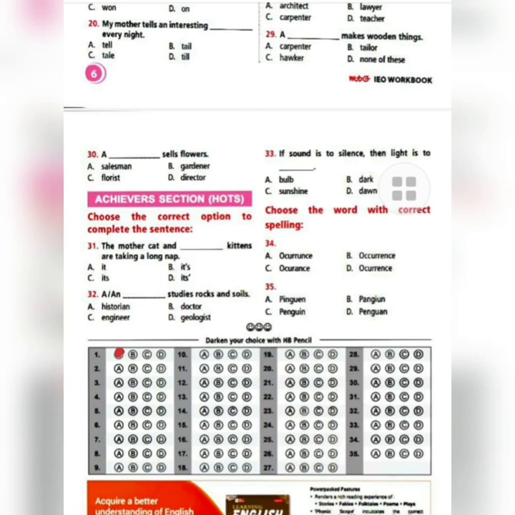Then for question number 2, the correct option was B. So in question number 2, we will color B. Then question number 3, you will color D, because D was the correct answer. Question 4, the correct option was B. So you are going to color the B option fully.